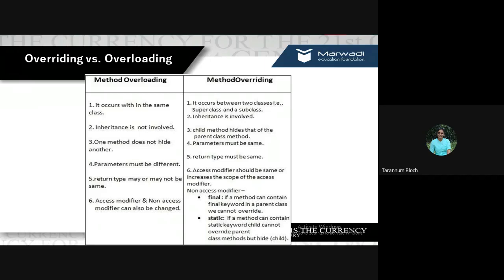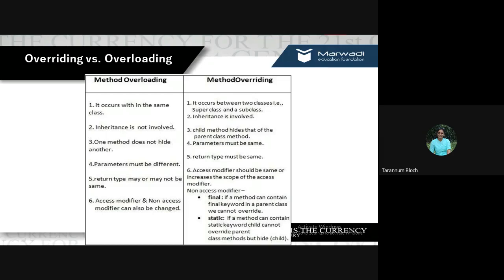Soon we will learn in the next lecture about the scope of modifiers. Public, private, and protected all have different scope. If the scope is in an increasing order, then it is allowed to be changed in method overriding, otherwise not. Fine. And non-access modifiers, which are final and static.